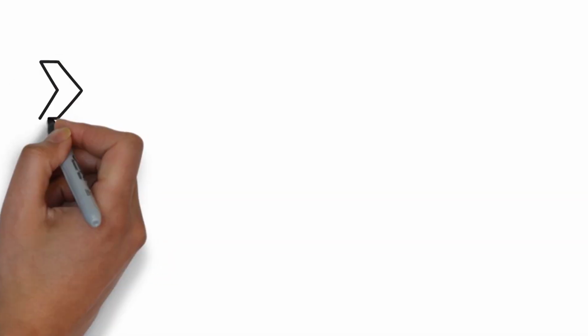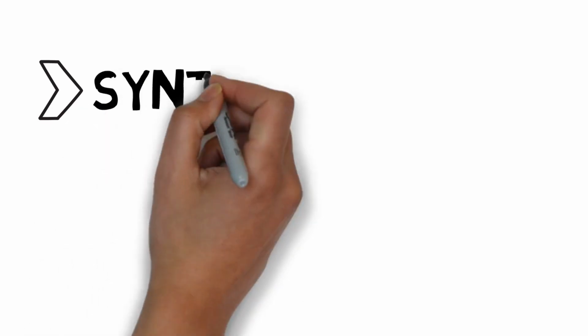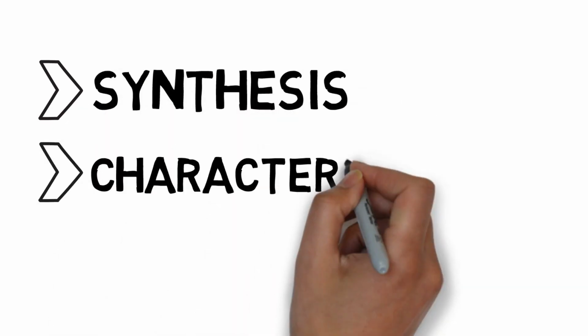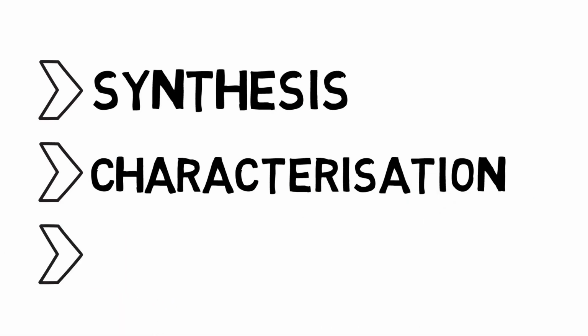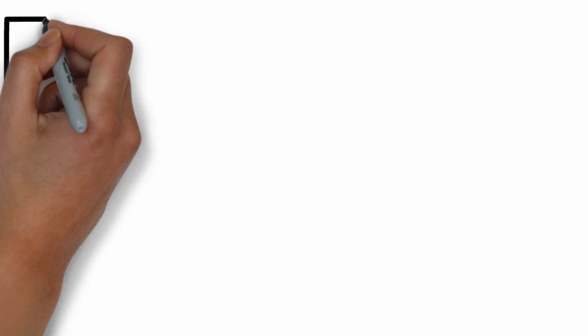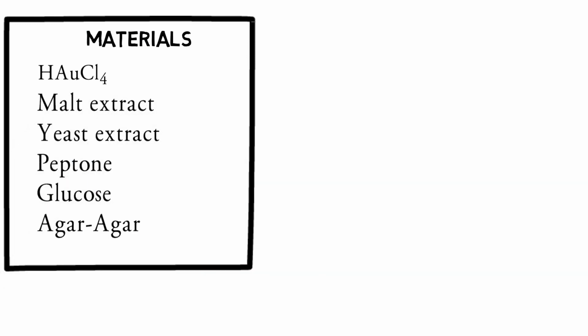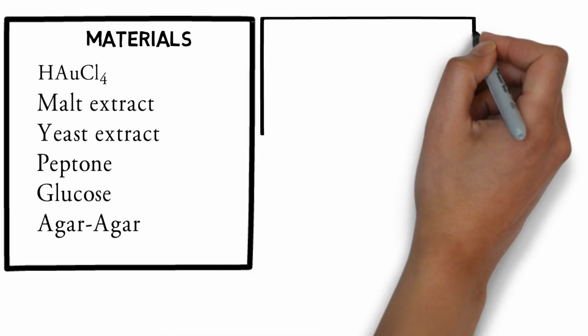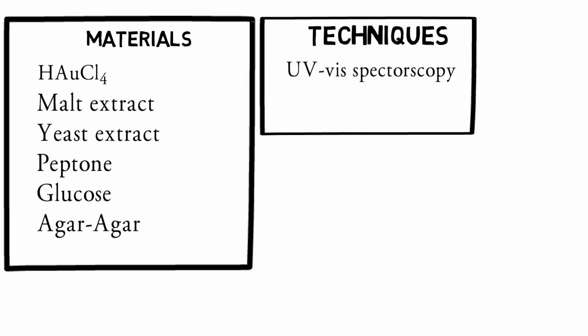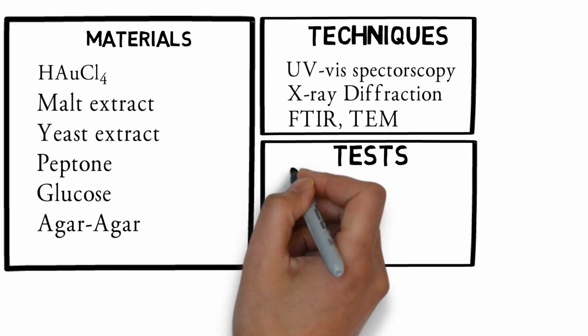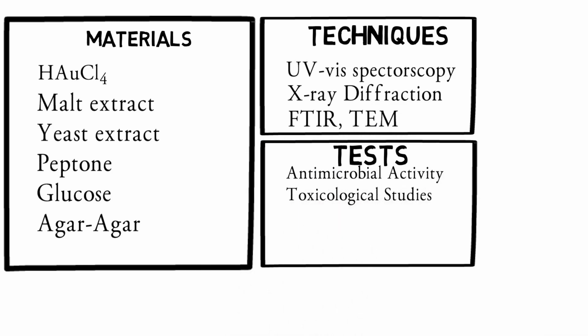Okay, now let me divide the presentation into different parts. The first part is the synthesis, the second is characterization, and the third part involves the studies on the synthesized particles. The materials used for the synthesis are chloroauric acid as precursor, and the media components for growing the fungus. The techniques used for characterization are UV visible spectroscopy, XRD, that is X-ray diffraction technique, FTIR, and transmission electron microscope. Also, we studied antimicrobial activity and toxicological studies.